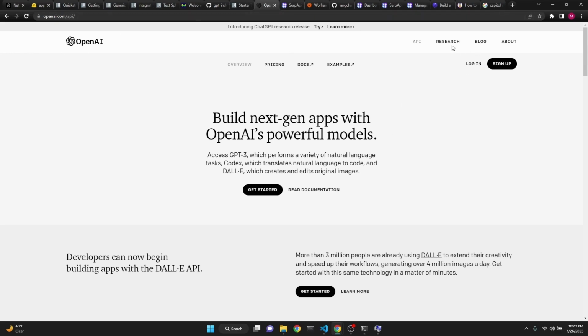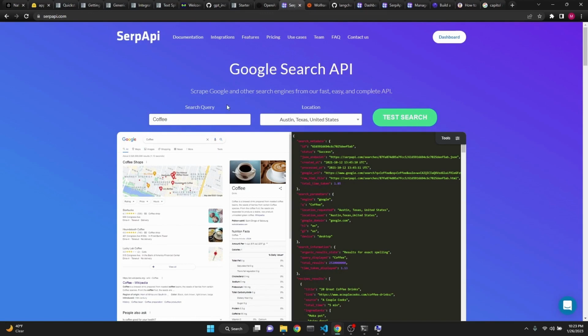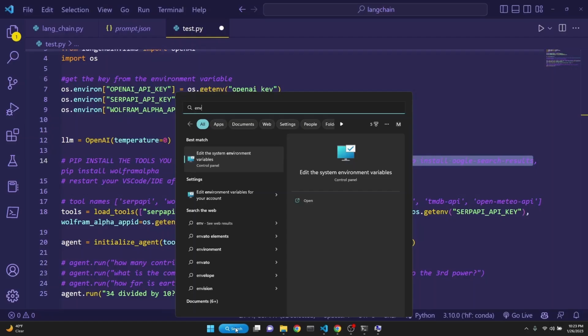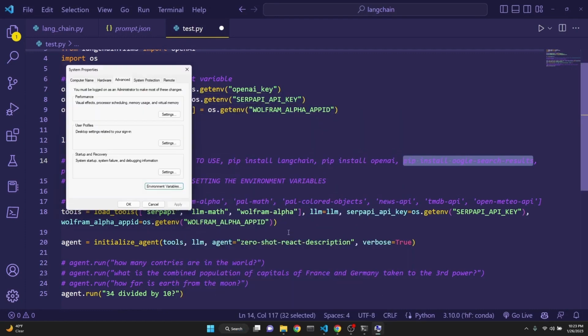This is for OpenAI. Here I click the API link. You have to make an account and sign in. Same with SerpAPI. Just make an account and get your API key. And with Wolfram Alpha, you need to create an app ID. It requires a few steps, but it's self-explanatory. After you get your API keys, just search in your Windows search bar for env and find the option to edit the system environment variables.